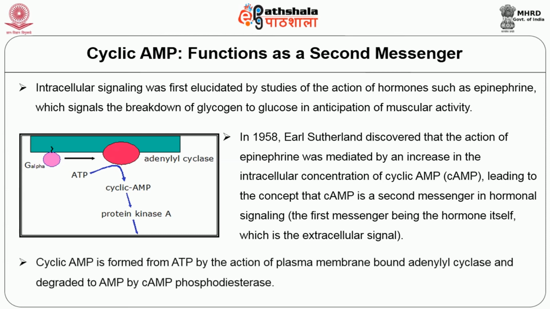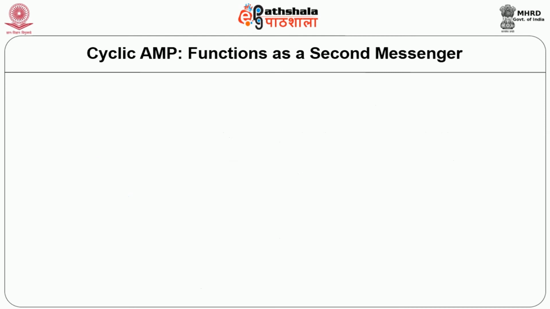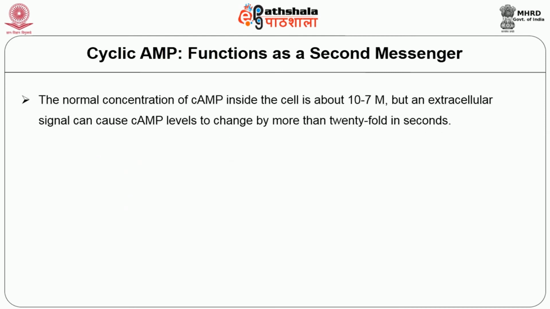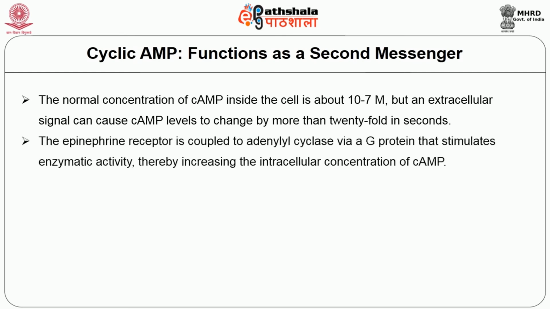Cyclic AMP is formed from ATP by the action of plasma membrane bound adenylyl cyclase and degraded to AMP by cyclic AMP phosphodiesterase. The normal concentration of cyclic AMP inside the cell is about 10⁻⁷ molar, but an extracellular signal can cause these cyclic AMP levels to change by more than 20-fold in seconds. The epinephrine receptor is coupled to adenylyl cyclase via a G protein that stimulates enzymatic activity, thereby increasing the intracellular